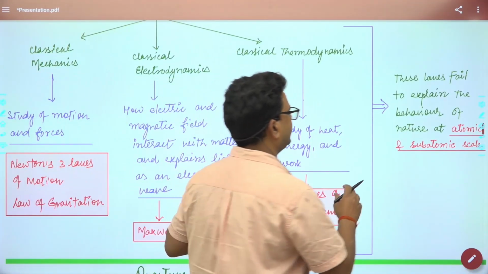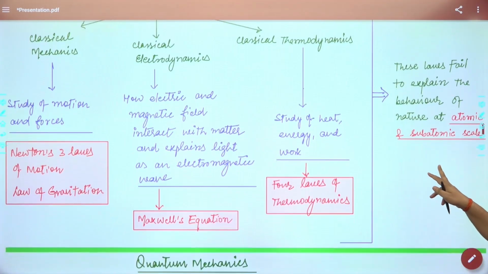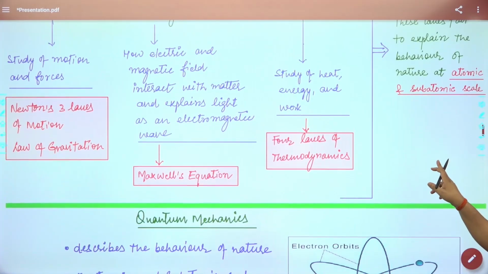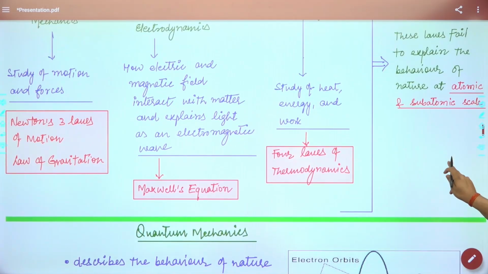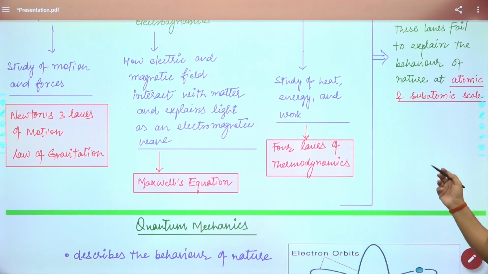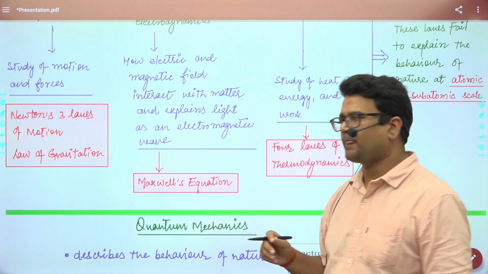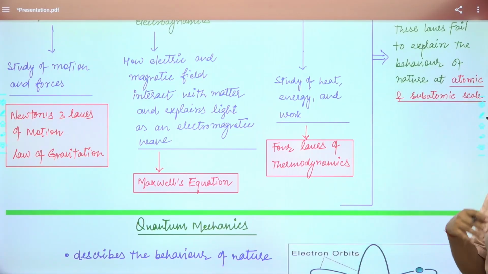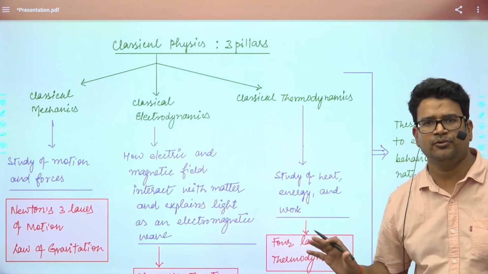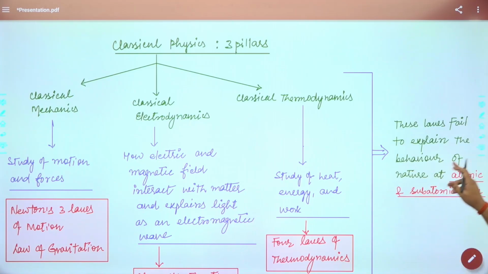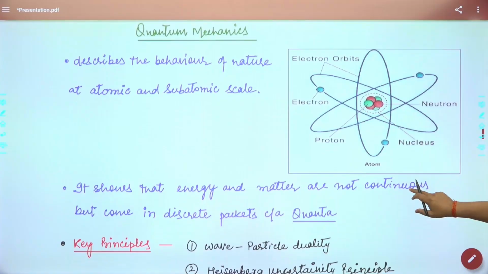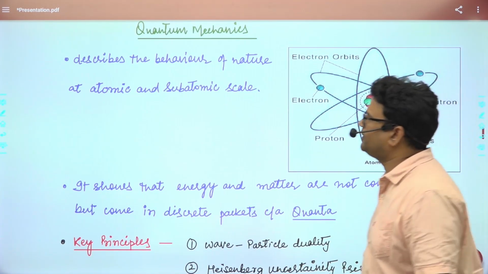But in the early 19th century, these laws failed to explain the behavior of nature at the atomic and subatomic scale. What are the particles at the atomic and subatomic scale? Generally proton, neutron, and electron, which we already know about. These classical theories were not able to explain how they behave at the subatomic scale. So here the quantum mechanics concept developed.